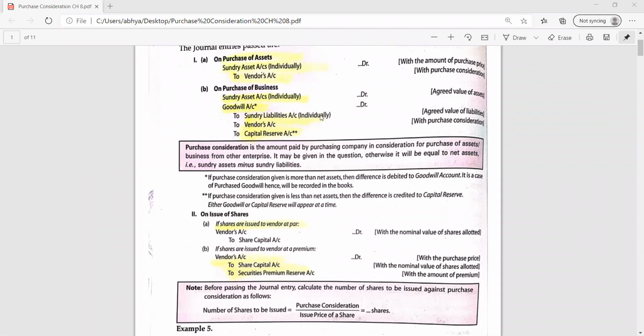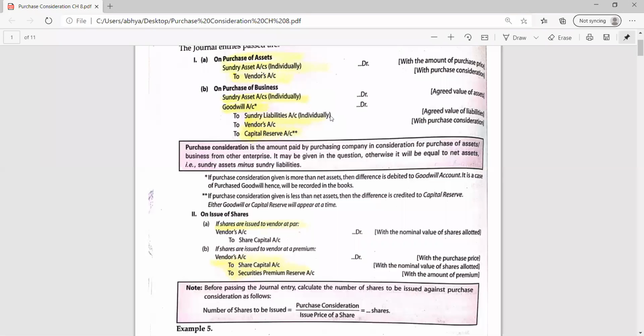Okay. So if credit side is more and debit side is less, okay, then in goodwill will be there. It means we are making more payment as compared to the asset value. So for what we are making that more payment is the value of goodwill. So goodwill will be the balancing figure to balance both the sides.